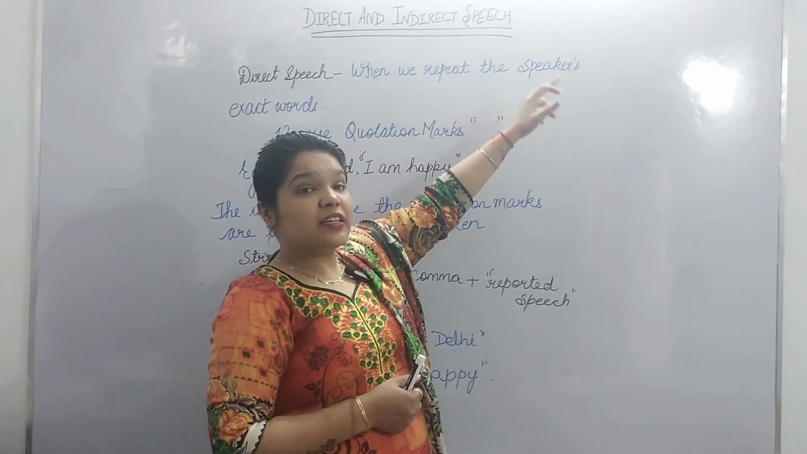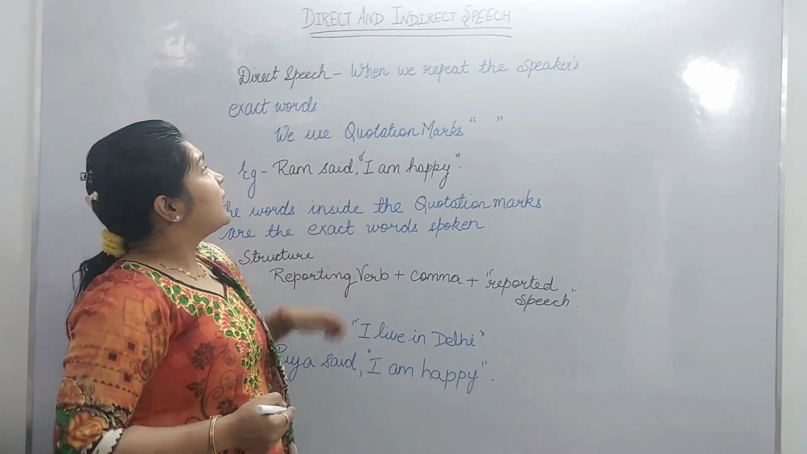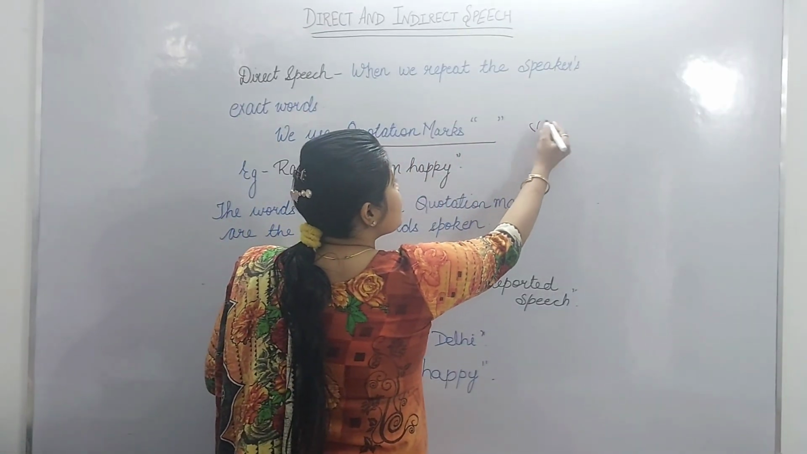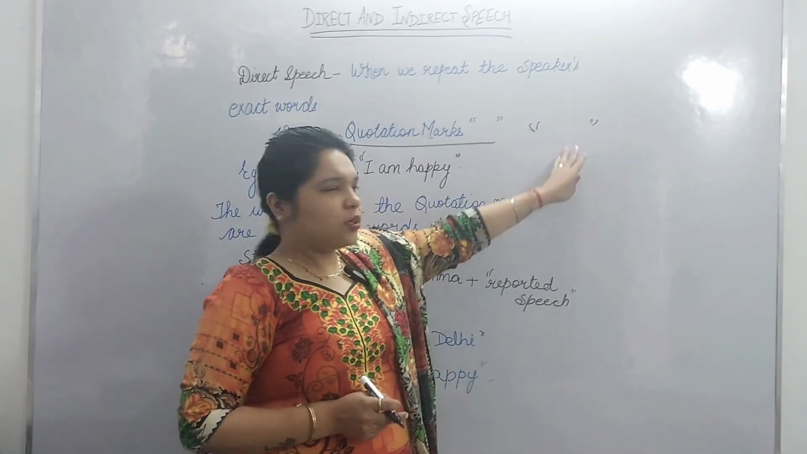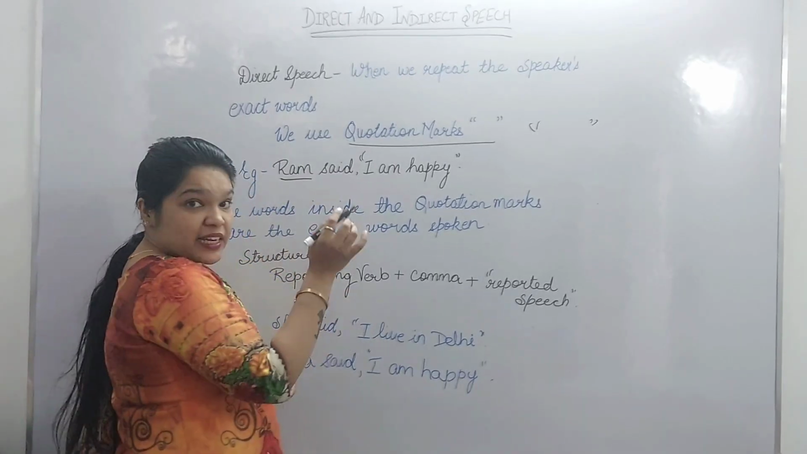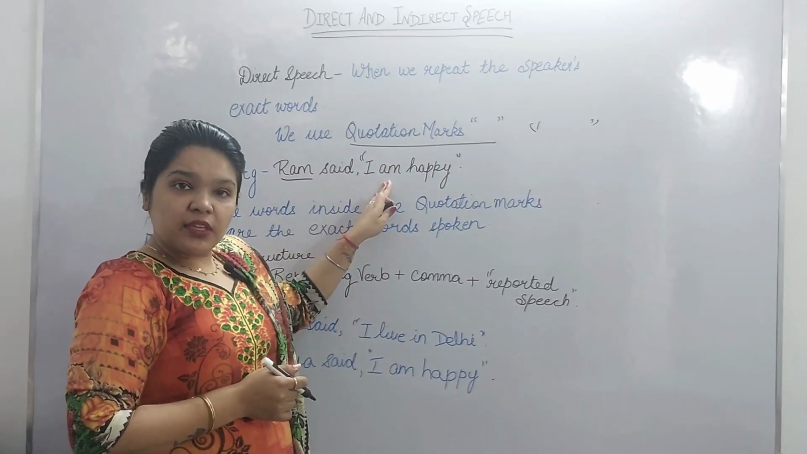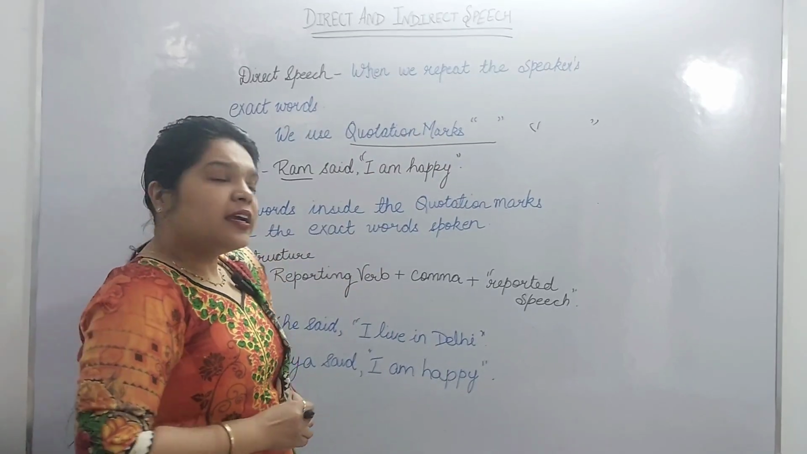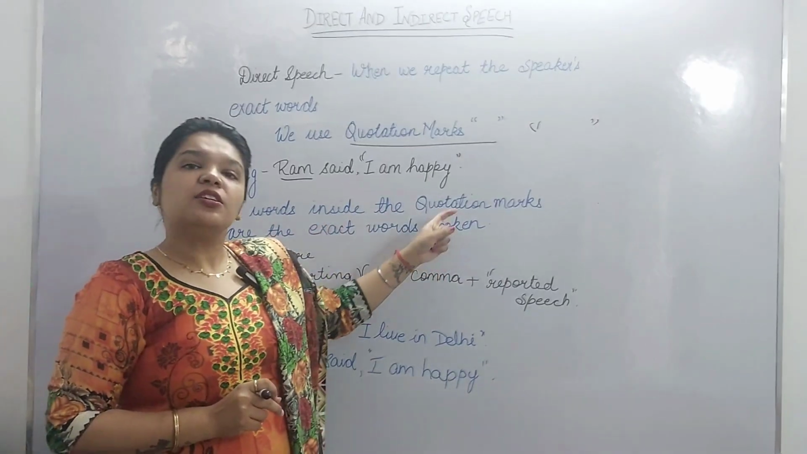When we repeat the speaker's exact words, that comes under the direct speech. That is why we use quotation marks when the speaker says something. In between we write the speaker's words. Like, Ram said. Who said? Ram said. What did he say now? "I am happy." We use quotation marks to write this "I am happy" because these are the exact words that are spoken by Ram. Now the words inside the quotation marks are the exact words spoken.